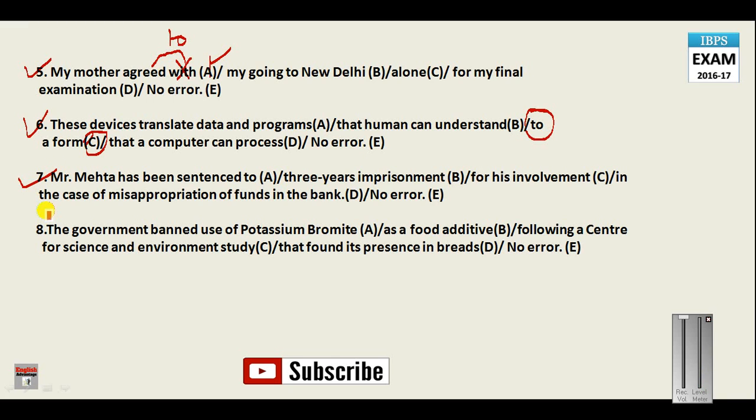Now let us move on to question number 7. Mr. Mehta has been sentenced to 3 years imprisonment for his involvement in the case of misappropriation of funds in the bank. Misappropriation of funds means when you misuse the money that is available with you. So Mr. Mehta has been sentenced, he has been imprisoned, and how long is the imprisonment? It is 3 years long.